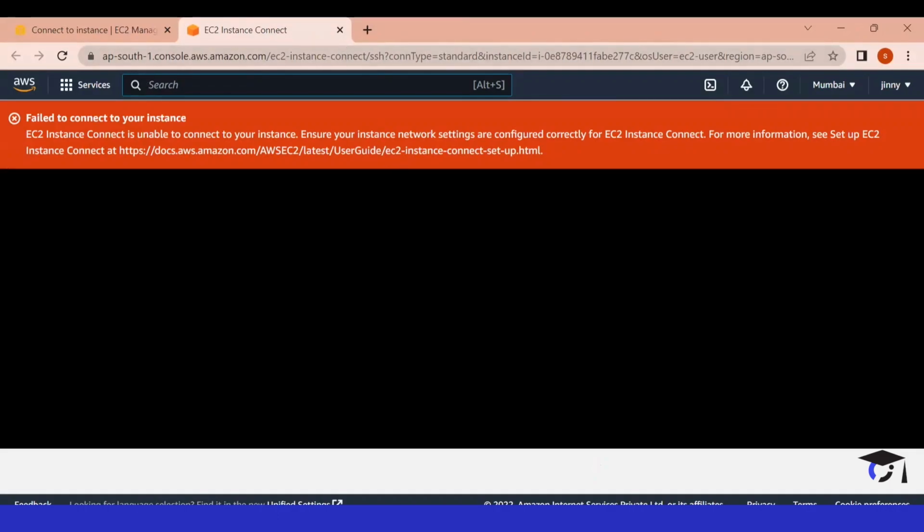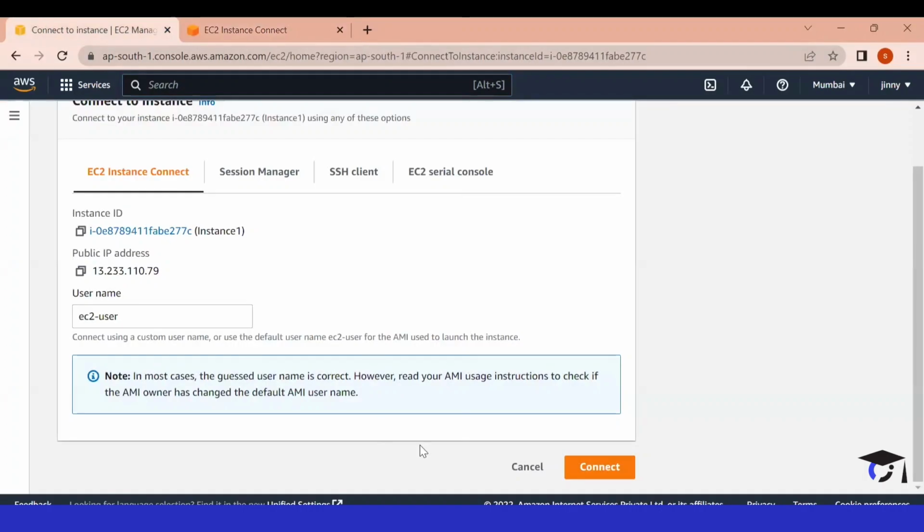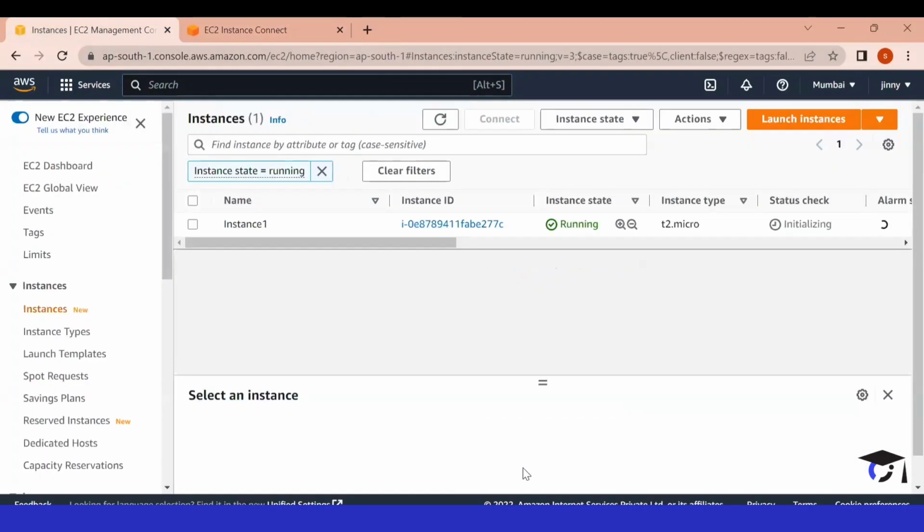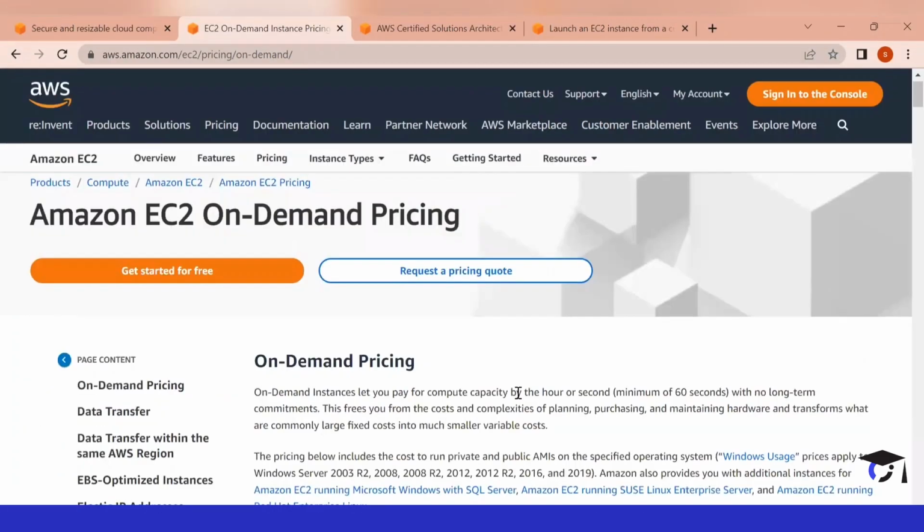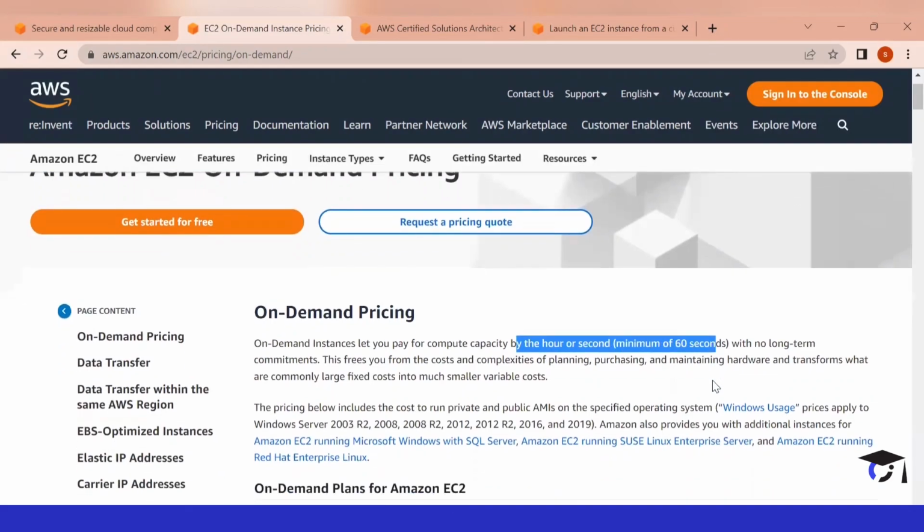Now you will see it's not working. The reason could be that this instance is currently in the initialization state. Till that time, we can also see the pricing of EC2 instances. So now EC2 has started charging on a per minute basis. Initially, EC2 was just charging on a per hour basis, but now EC2 also charges per minute for particular instance types, which gives us flexibility to use EC2 instances.